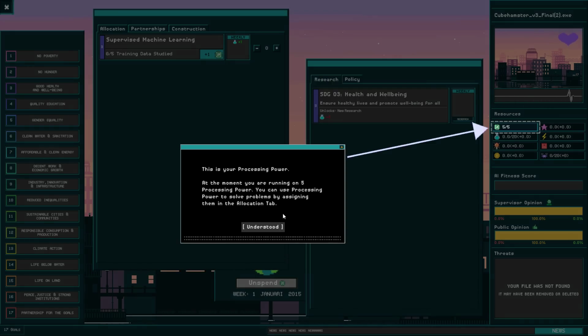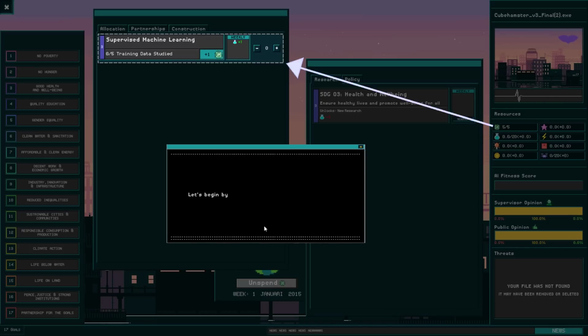Now, seeing as I am in fact a program, I'm obviously using processing power on the computer I'm running on. At the moment my program is using 5 processing power, and I can spend this processing power to solve problems by assigning them in the allocation tab. So let's actually, understood.